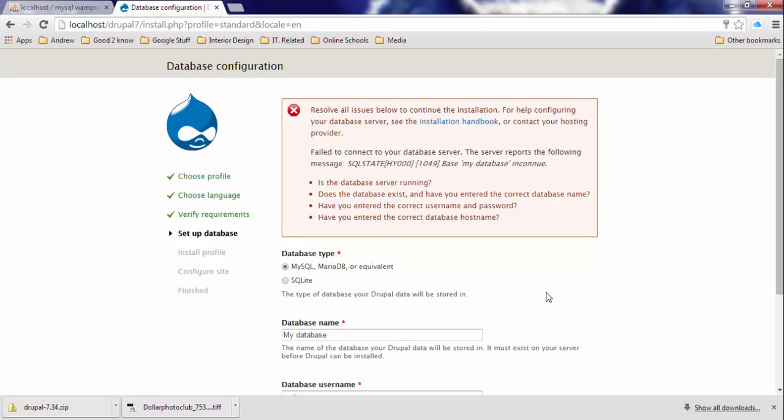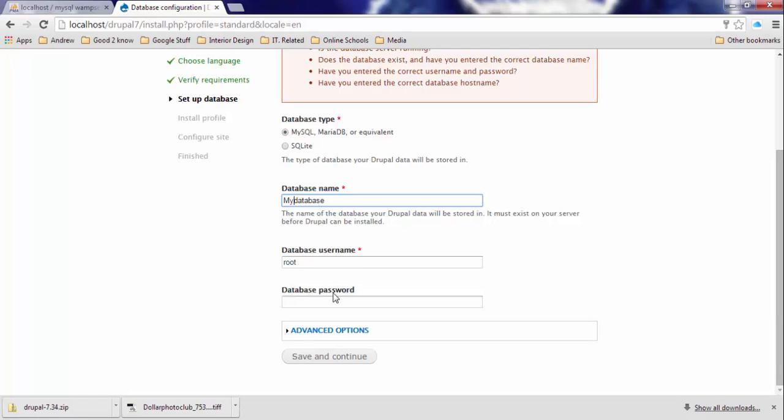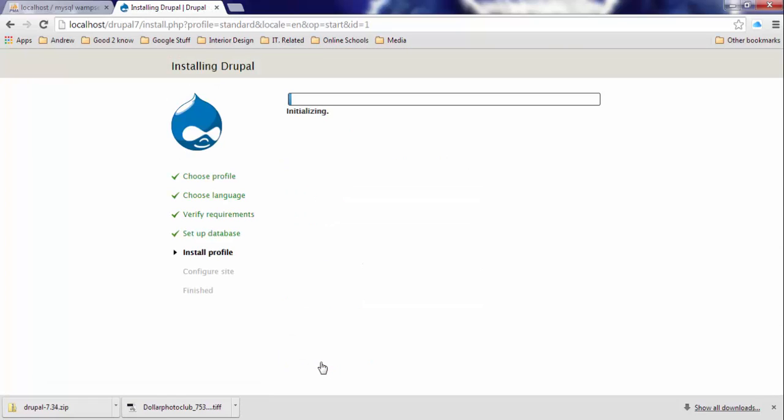Let me make sure that the database server is running. Okay, and another issue is that there are no spaces in between. So it's mydatabase, root, no password, and save and continue. I think it will work this time. It's taking a little bit longer to come up. Okay, it did work. So that was actually part of the problem: you can't put spaces in between.